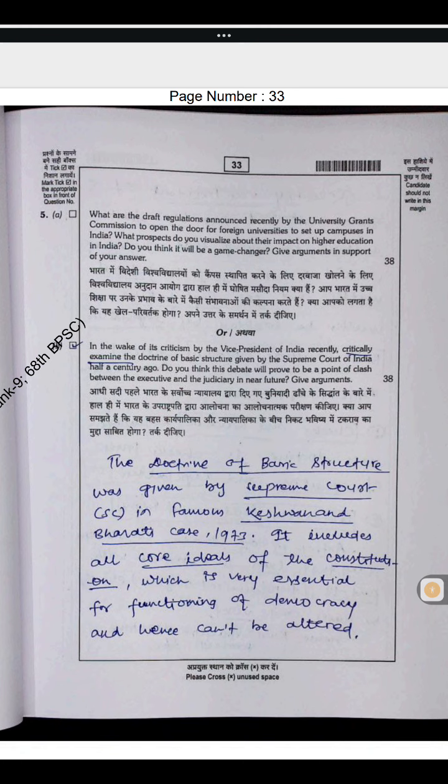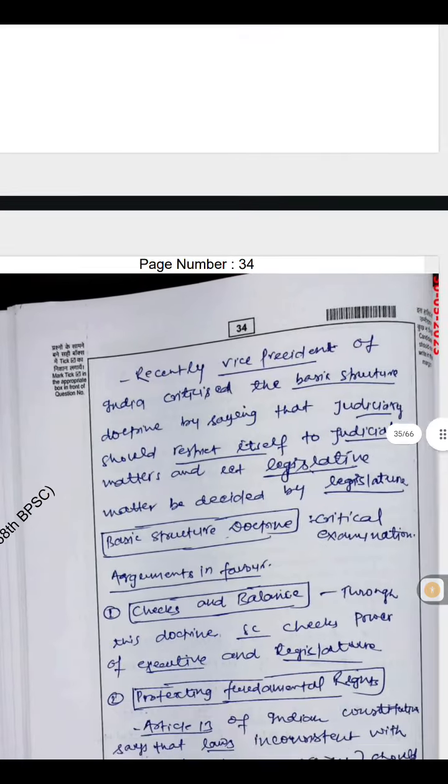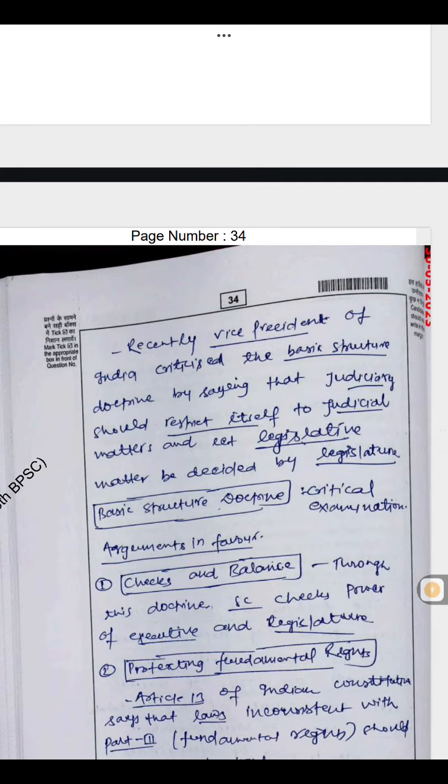The doctrine of basic structure was given by the Supreme Court in the famous Kesavananda Bharati case, 1973. It includes all core ideals of the Constitution, which are very essential for the functioning of democracy and hence cannot be altered. Recently, the Vice President of India criticized the basic structure doctrine by saying that the judiciary should restrict itself to judicial matters and let legislative matters be decided by the legislature.